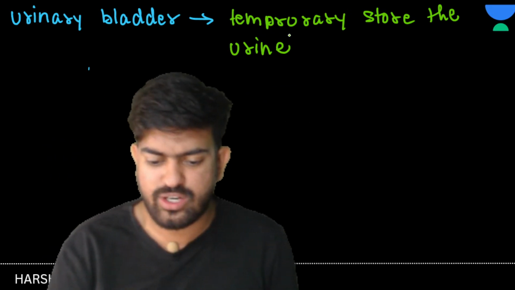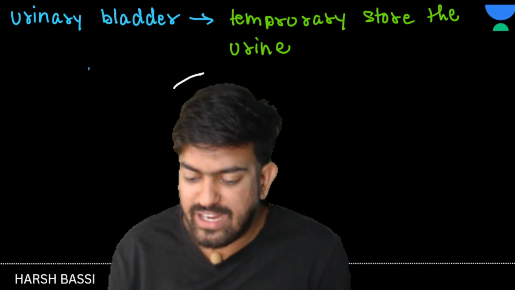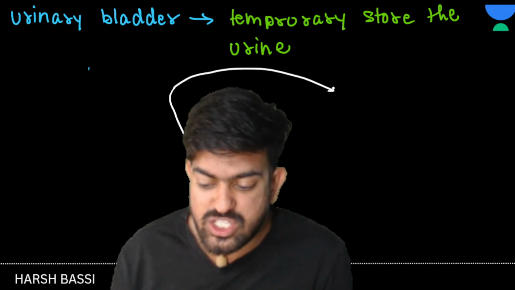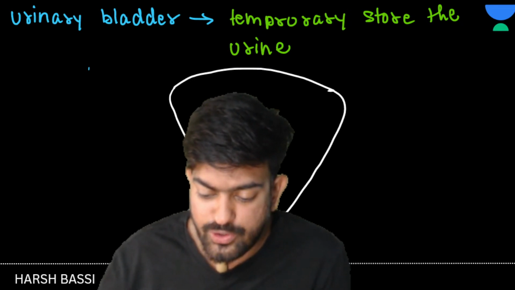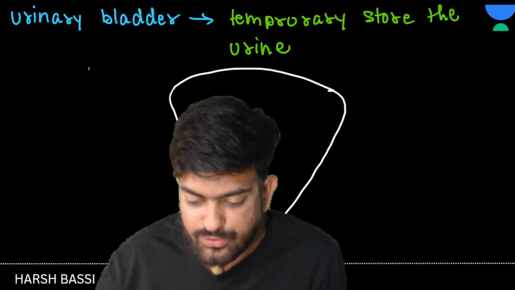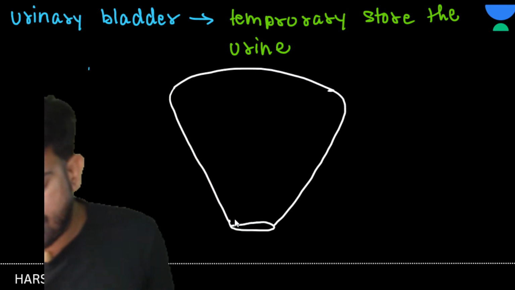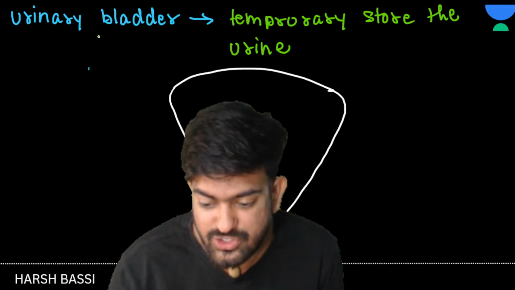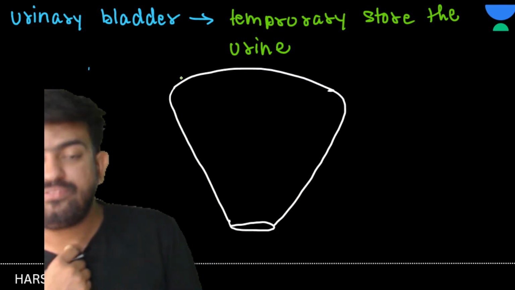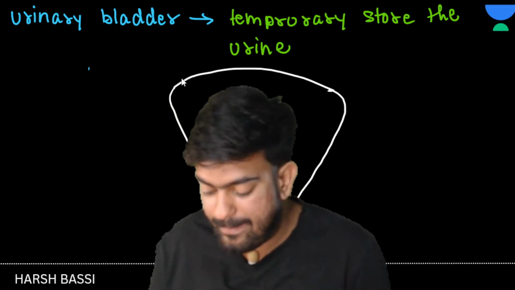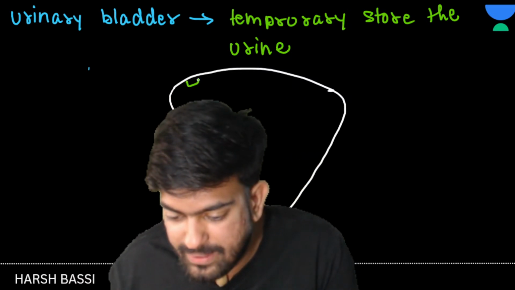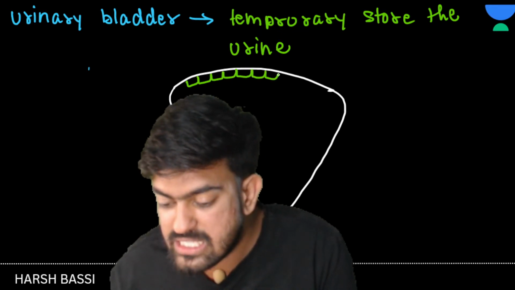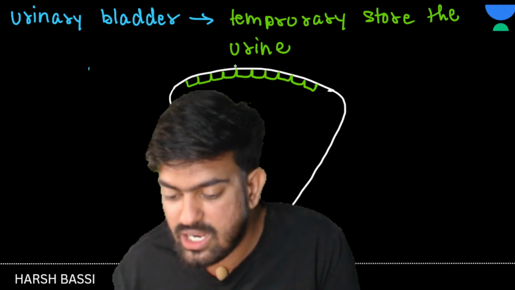If we see the structure of this urinary bladder, if I ask you just a single question, bacho: from which cells is this urinary bladder made up? So see here, internally, bacho, there is one cell, and the name of the cell is the transitional epithelium. Transitional epithelium. Internally, which type of cells are present here? Sir, the cell name is transitional epithelium.